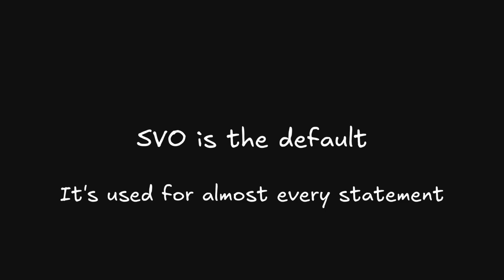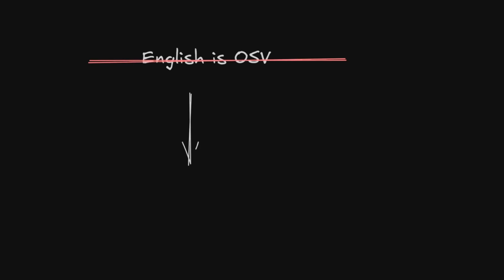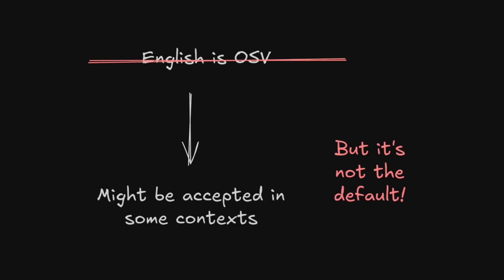On top of questions, you can think of playing with words like you could see in poetry, where poets might change word orders to sound more, well, poetic. Here's another example based on a comment from one of you on the last video about this topic. "I eat apples. Pears? I don't." We have an OSV structure here, and it's grammatically correct. But it does not mean that English is an OSV language, but rather that, in some contexts, it is possible to have an instance of this.